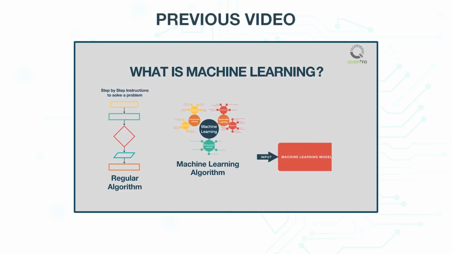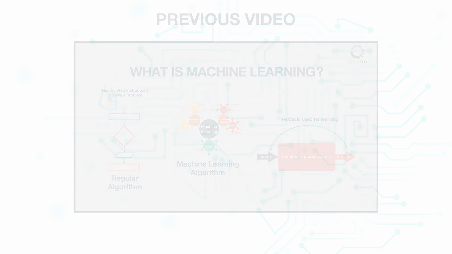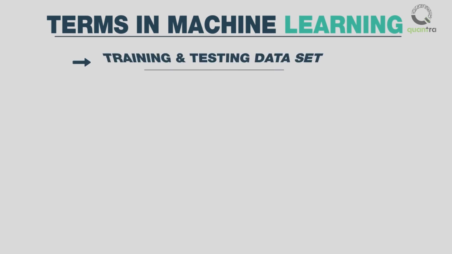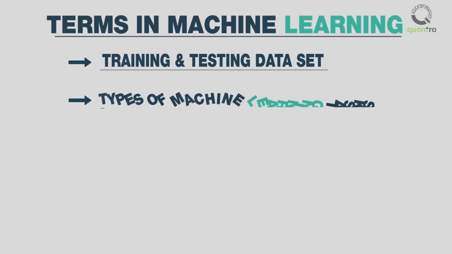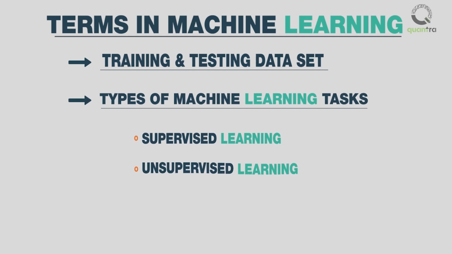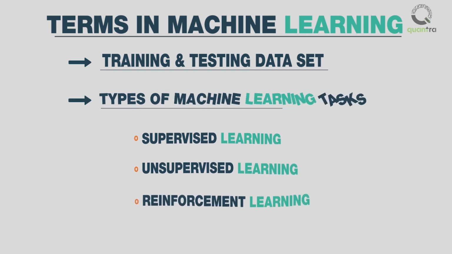Hey, welcome back. In the last video, we learned how machine learning can be used in trading. These are a few things that we should know about machine learning to understand its implementation in trading. Training and testing datasets. Types of machine learning tasks: supervised learning, unsupervised learning, and reinforcement learning. Let us start with training and testing datasets.